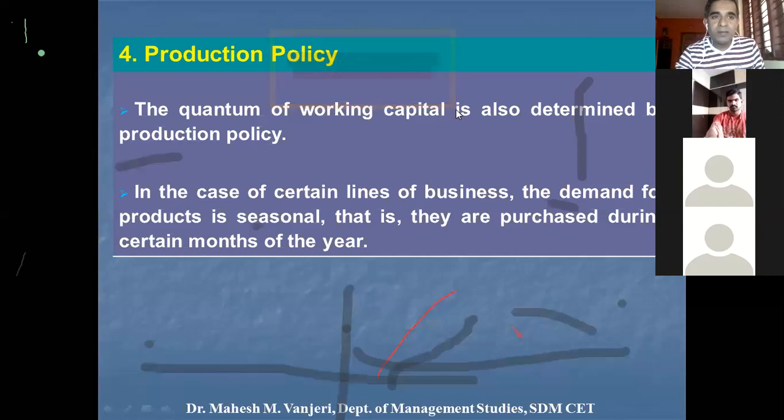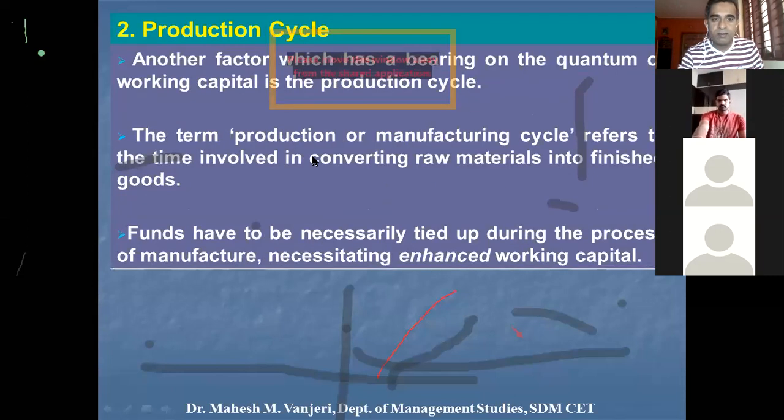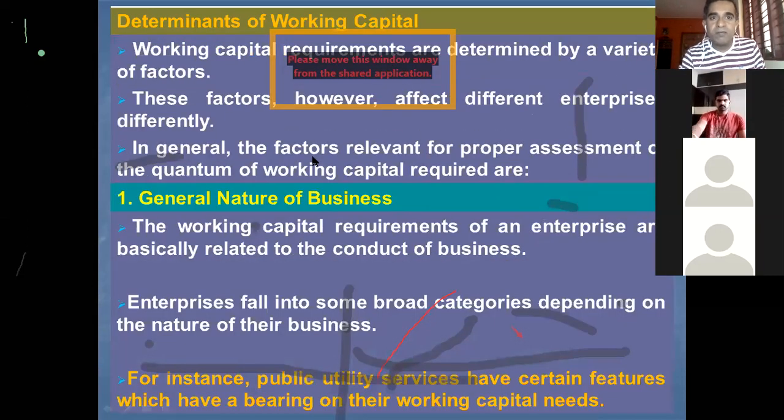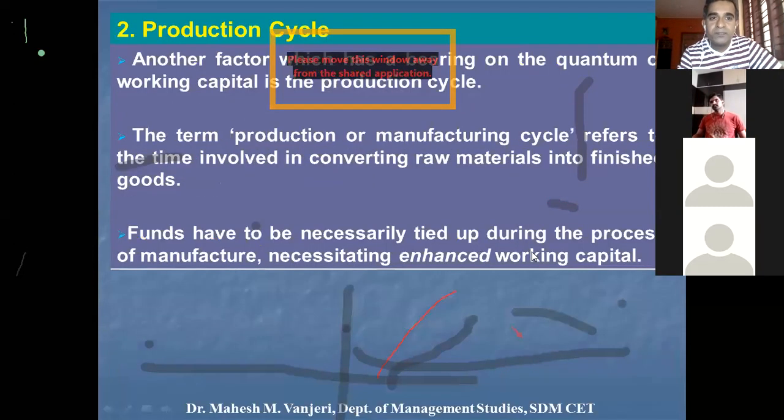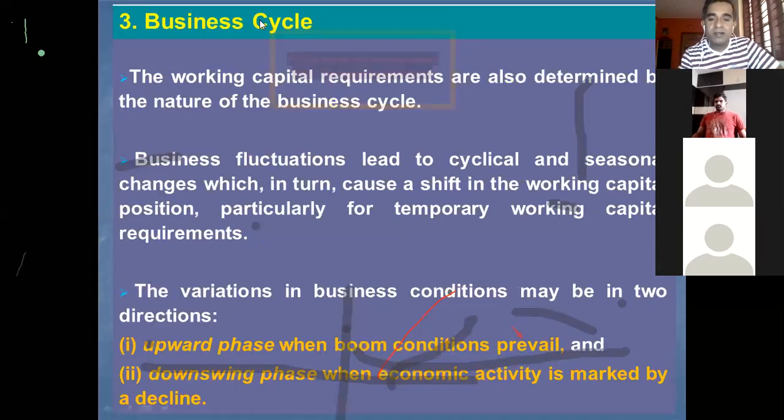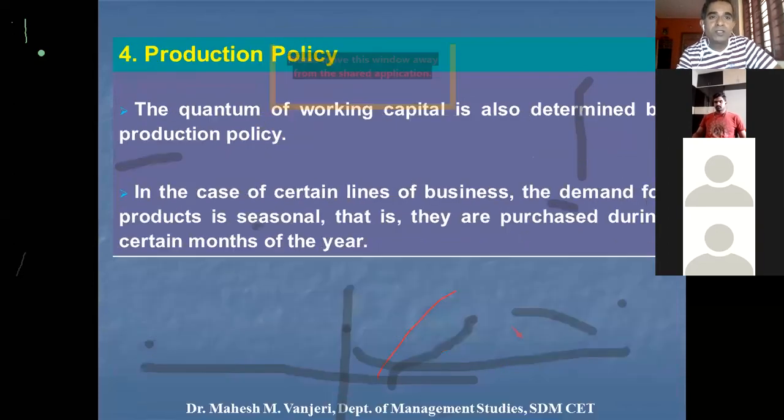I'll just take a recap of what we learned. The determinants of working capital are factors having influence on the amount of working capital required. The first one is the general nature of business, broadly classified into public utility service companies and companies that manufacture goods or that are into the financial field. Then production cycle, then business cycle, basically related to economic conditions, boom and recession, and production policy. So any queries?